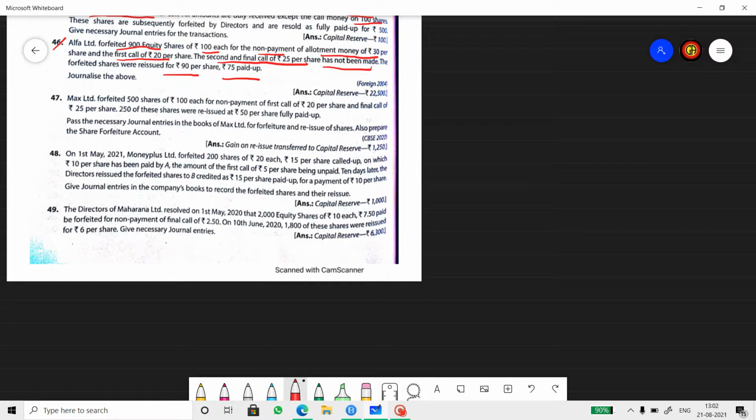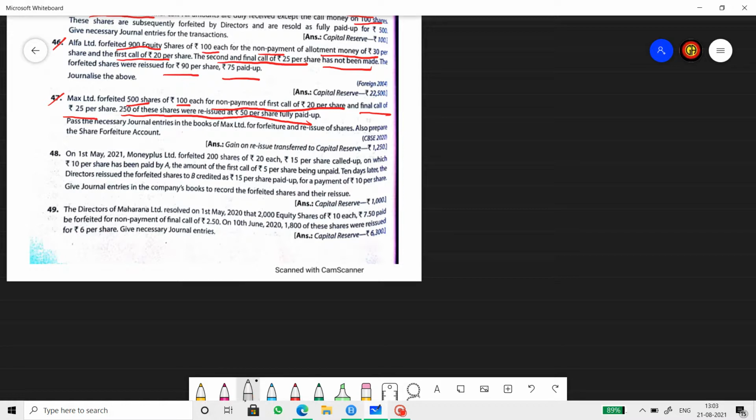Next question, 47th one. Max Limited forfeited 500 shares of 100 rupees for the non-payment of first call of 20 per share and a final call of 25 per share. 250 of these shares were reissued at 50 per share, fully paid up. Now, if you read this one closely, the number of shares forfeited are 500 and number of shares reissued is 250. So that means there is a difference between the number of shares. In previous two questions, the forfeited shares and the reissued shares were same in number. But here only half of the forfeited shares are reissued. Alright, so there is something new to learn here.